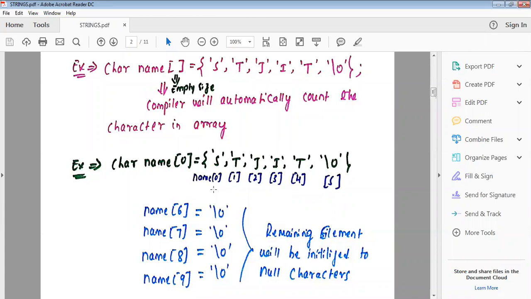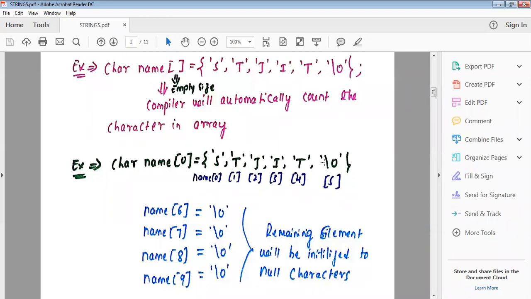S T J I T \0. So name of 0 means what? Name of the 0th memory location, it will store the value of character S. Name of the 1st memory location, it will store T. Name of the 2nd memory location, it will store J. Name of the 3rd memory location, it will store I. Name of the 4th memory location, it will store T. Name of the 5th memory location, it will store \0.